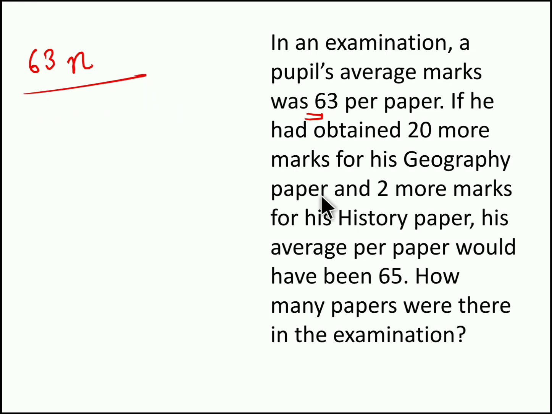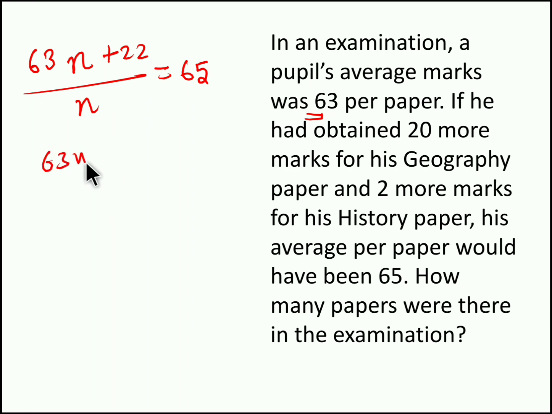Now if he scored 20 more marks in geography as well as 2 more marks in history, that is 20 plus 2, if he scored 22 marks higher, this average will increase by 2, which is 65. So he totally wrote n papers, and now this average becomes 65. So when you solve it, you will get the answer.